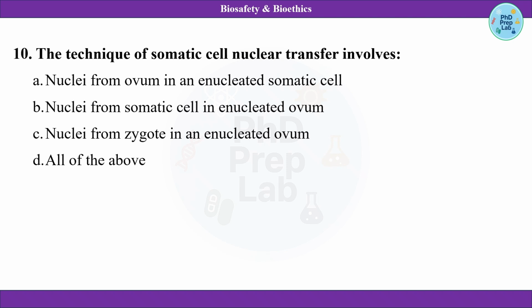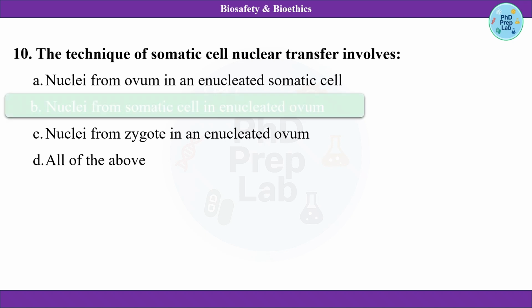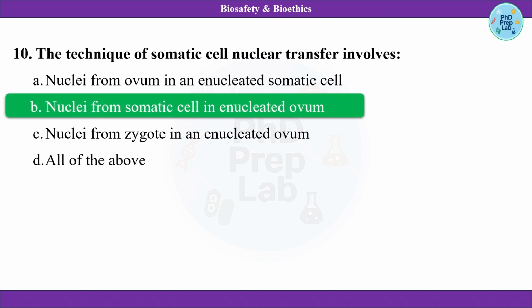Okay, और जो वो ovum होता है that is enucleated. उसका हम remove कर देते हैं ovum का nucleus. Right? So you insert the nuclei from the somatic cell in enucleated ovum. So B option is correct. Okay, so this reconstructed egg is then stimulated to develop an embryo.